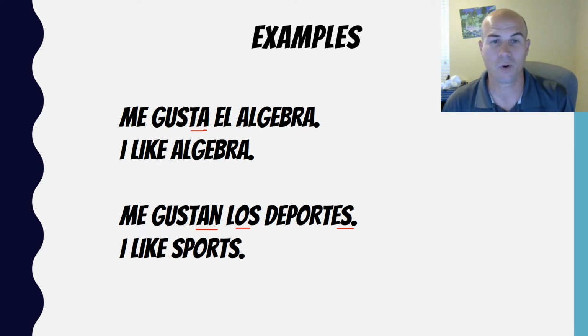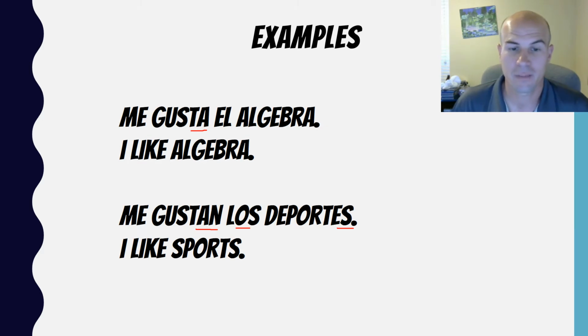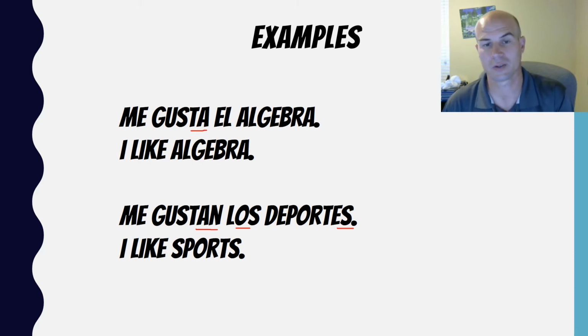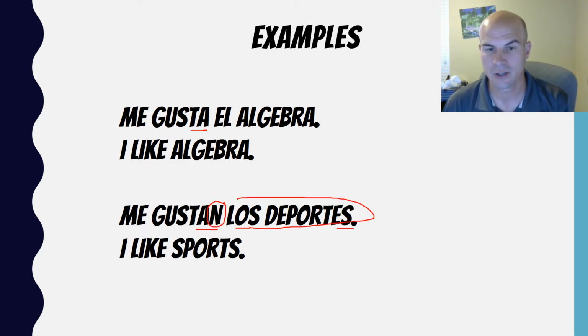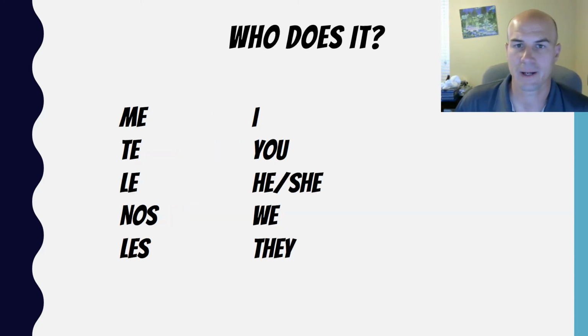That means there's more than one. It is sports, not sport. So our verb ends in the N. So it's gustan los deportes, not gusta los deportes. We have to have that N right here because this is plural. So that's kind of the first thing we've got to look at.